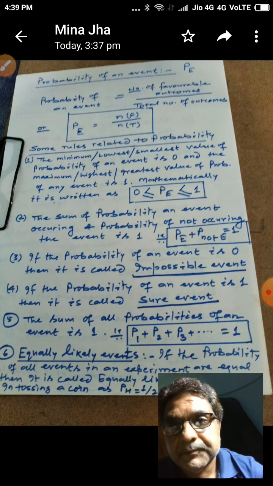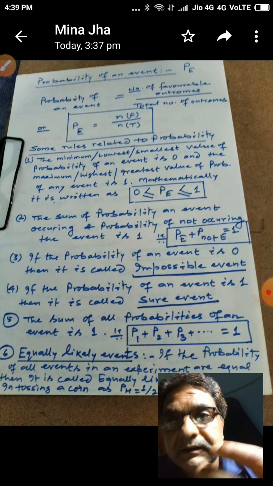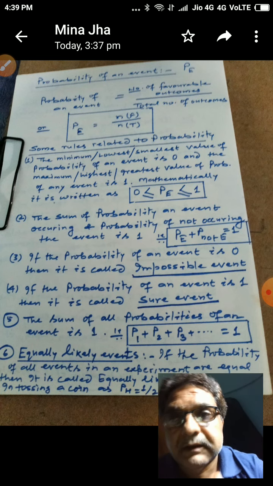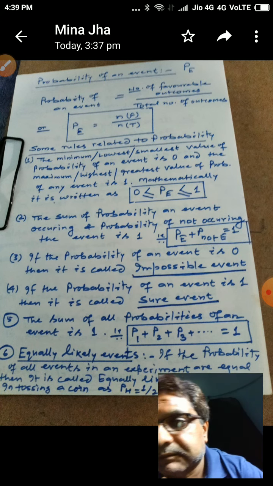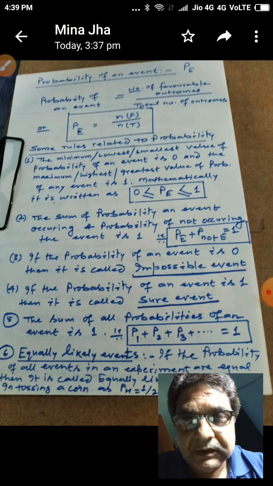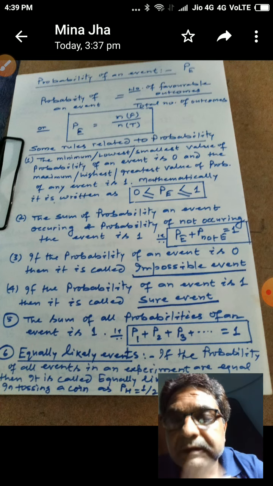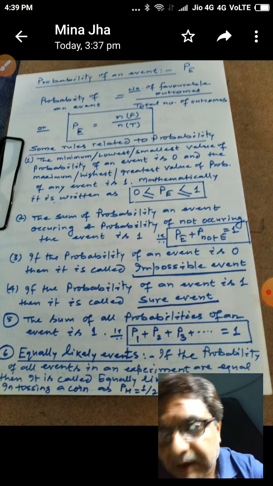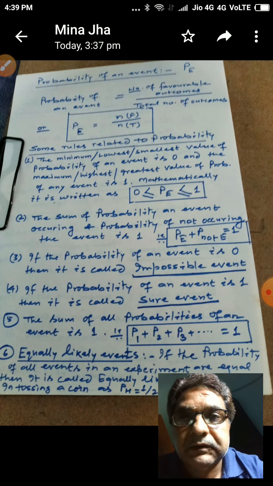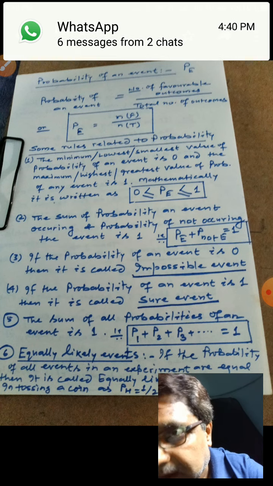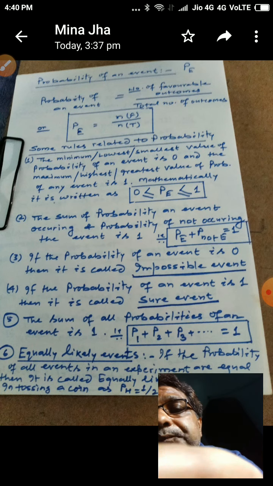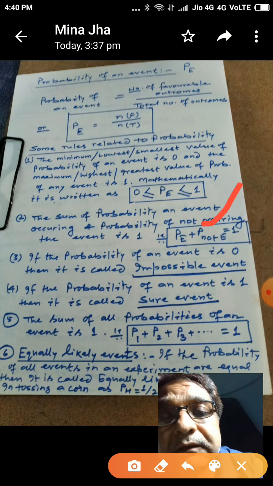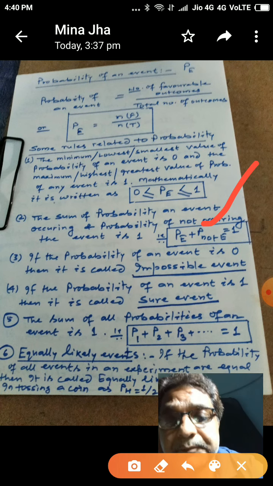Say for example, in an examination, if the rule is made that no result will be pending, so the result will be clear, either pass or not pass, then the probability of the student passing plus the probability of the student not passing is equal to 1. Symbolically it is written as P(E) plus P(not E) is equal to 1. Now some more definitions are there.